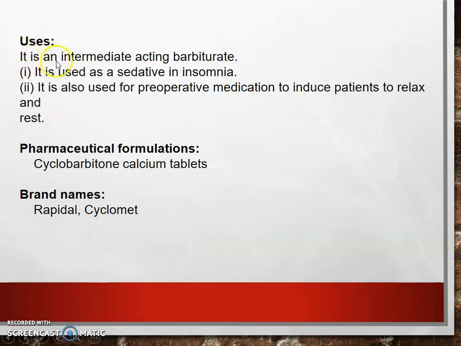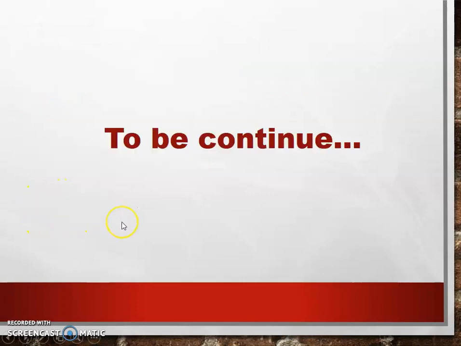Uses. It is an intermediate acting barbiturate and it is used as a sedative in insomnia. It is also used for preoperative medication to induce the patient to relax and rest. Pharmaceutical formulation. Cyclobarbital calcium tablets, brand names Rapidol and Cyclomed.